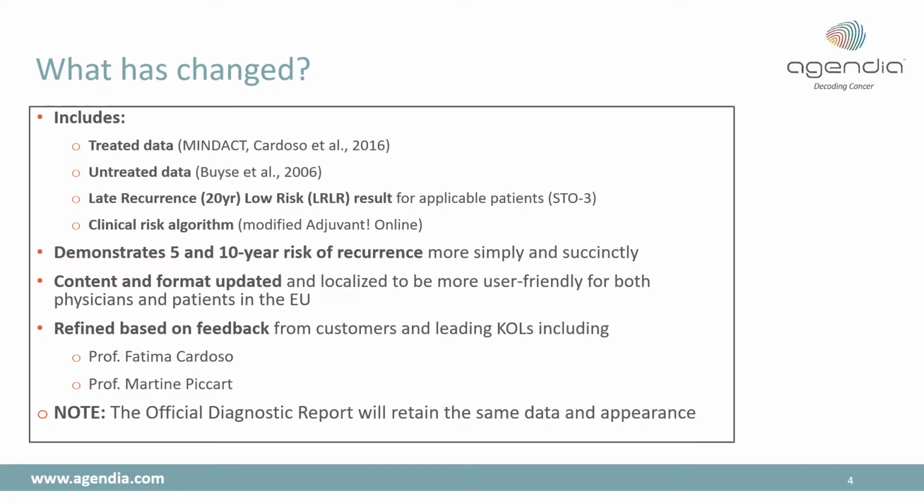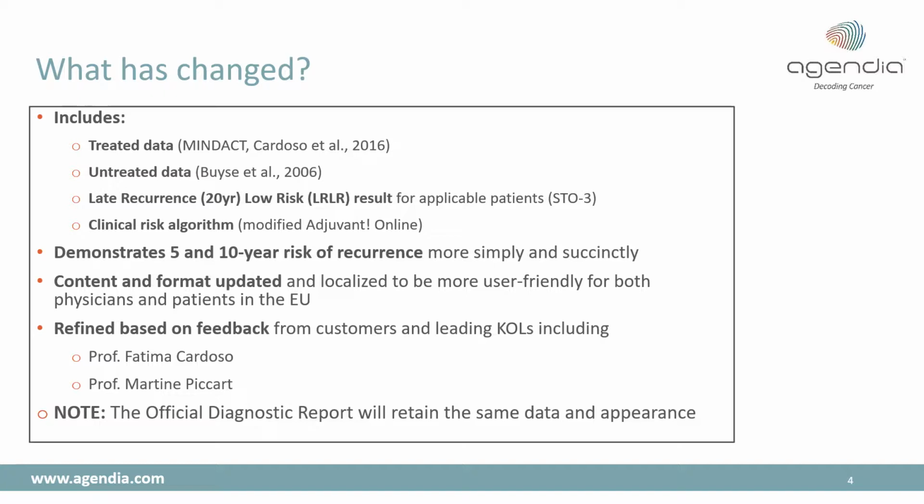What has changed in the update? As mentioned earlier, we are including data from the MINDACT trial on treated patients and presenting outcome reports on endocrine therapy and chemotherapy use. We also present data on untreated patients to give a simple and visual representation of the baseline risk of recurrence for your patient.